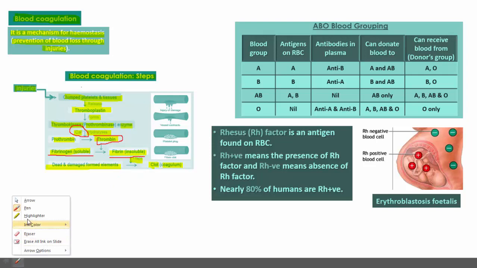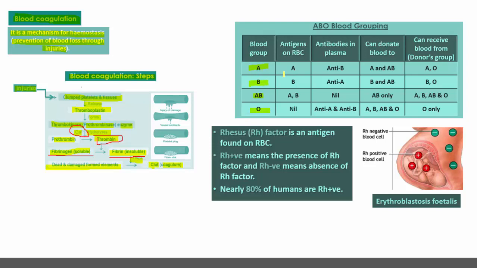Then in humans, 4 different types of blood groups are present, discovered by Karl Landsteiner, and the classification or categorization of the blood groups is made on the basis of antigens present on the RBCs and antibodies present in the blood plasma. So the 4 blood groups in humans are A, B, AB and O.